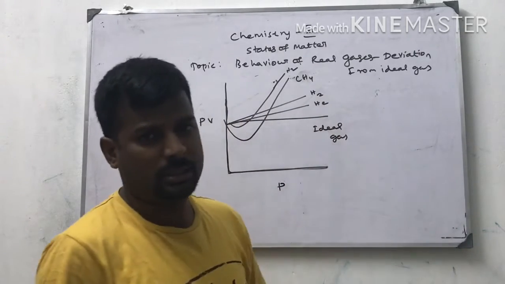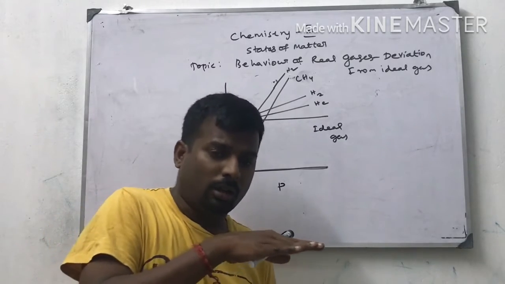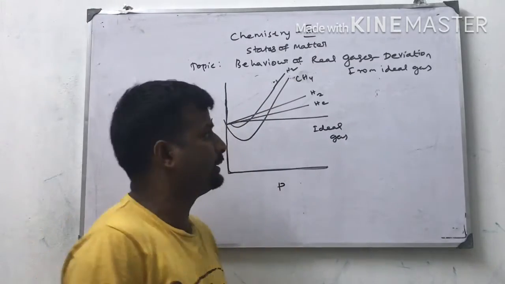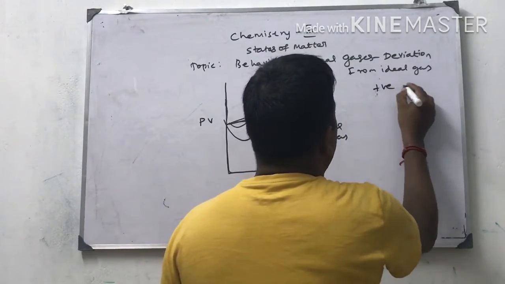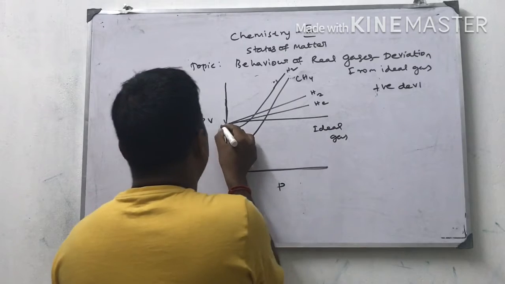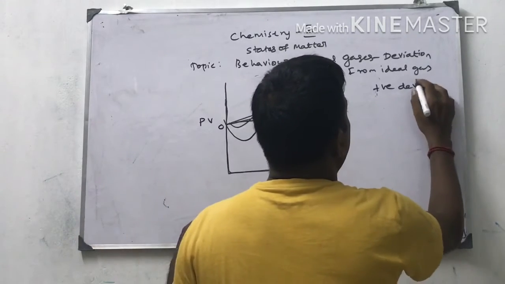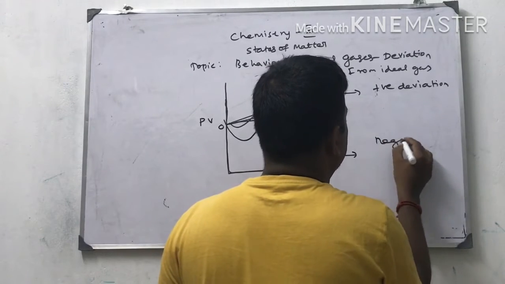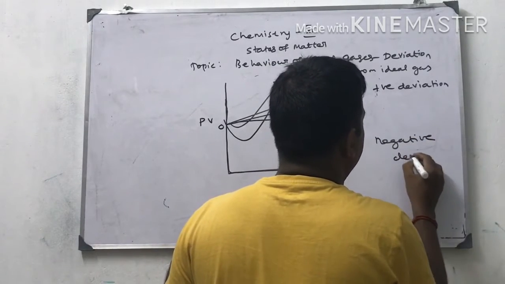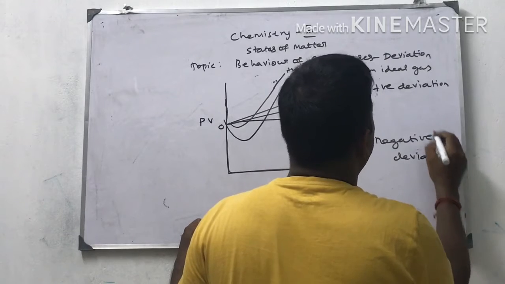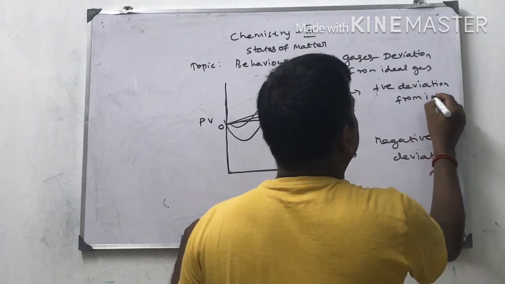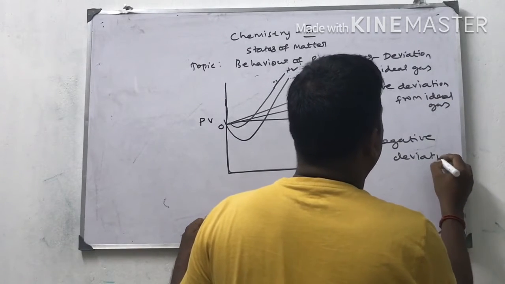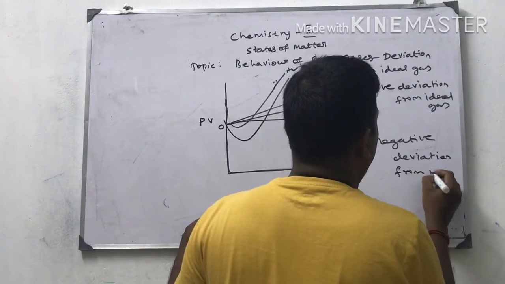These real gases do not stay on the x-axis; they come and cross it. This is called positive deviation. Suppose I take this as 0, this side is positive deviation, and this is called negative deviation from ideal gas.